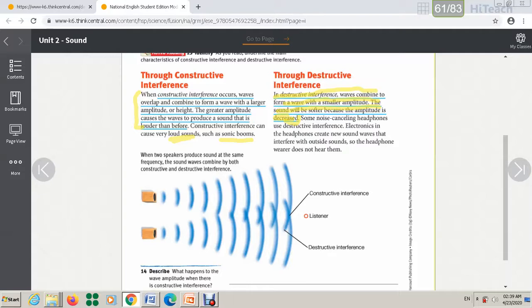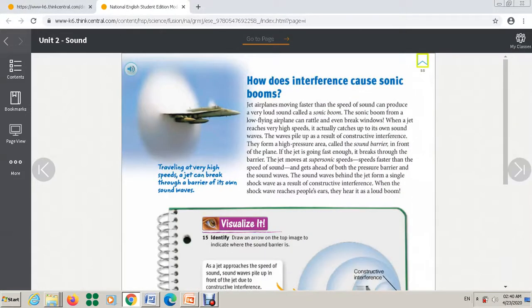Okay, this one is an example. Just read it. Some noise cancelling headphones use destructive interference. This is just for reading. Okay. This one here is very important. How does interference cause sonic booms? This part is very important.